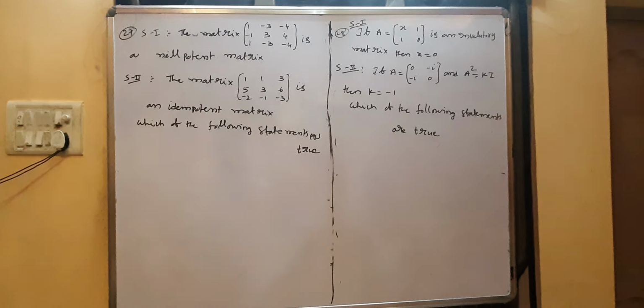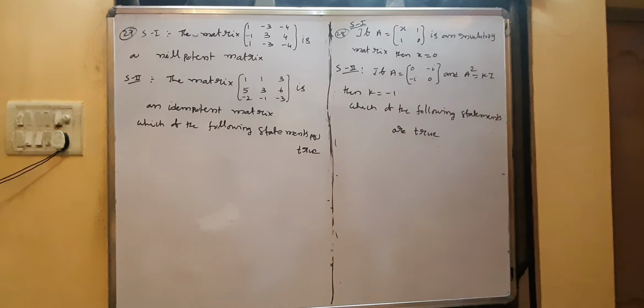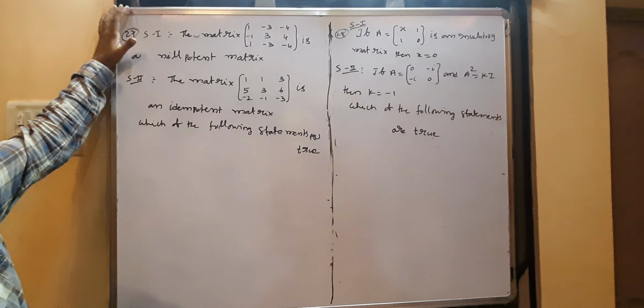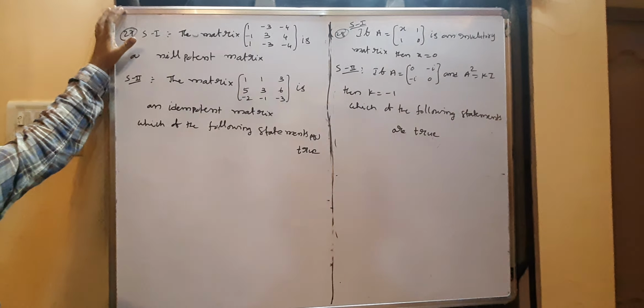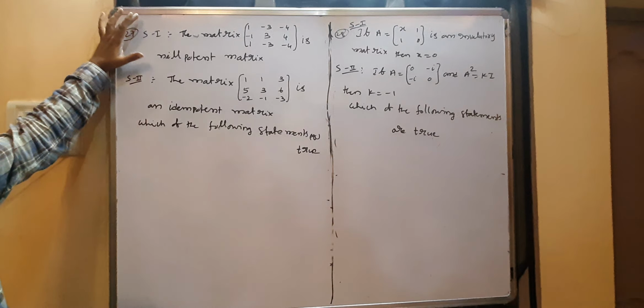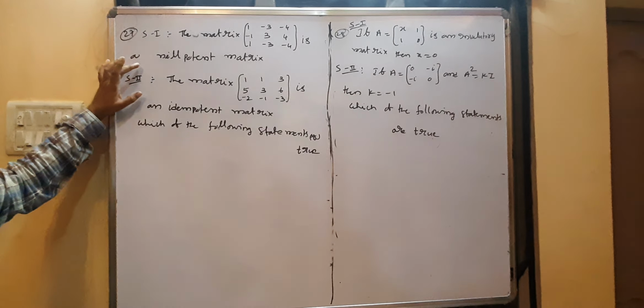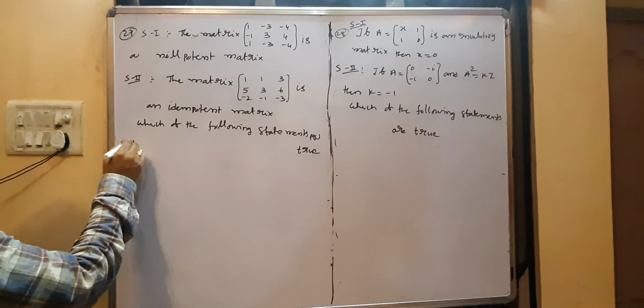Coming to statement 1, you can see the question. Statement 1, what is given? One matrix is given, that matrix is nilpotent. Second statement, one matrix is given, that matrix is idempotent matrix. So which of the following are true? Nilpotent means you have to check the a power. The power of a is 0. That is either a square equal to 0 or a cube equal to 0 or a power 4 equal to 0, like that. You have to check it. Is it nilpotent or not? Idempotent means a square equal to a. Is it possible or not possible? You can check it. Statement 1 I am checking.